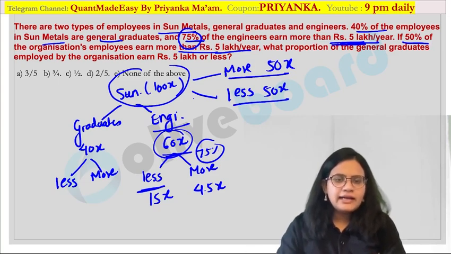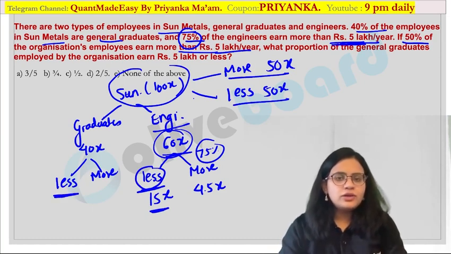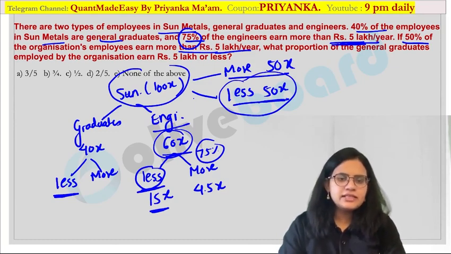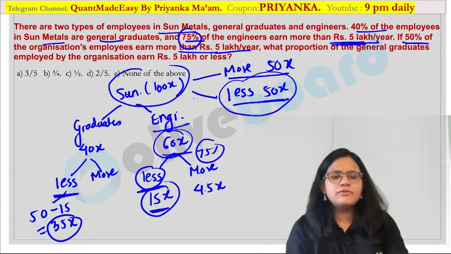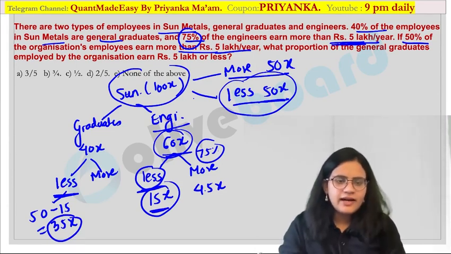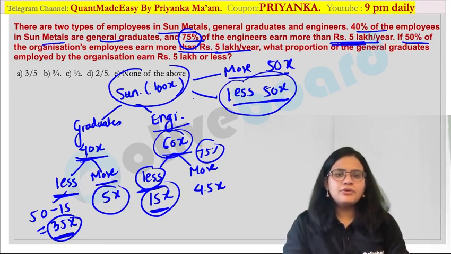Now I know that the less earning among engineers is 15x. So what would be the less value over here? Can you tell me? So total less value, less than 5 lakh, is 50x. Out of that, this is 15x. That means this value has to be 50 minus 15, or I can say 35x over here. Now if this value is 35x, obviously this more value is going to be 5x over here because the total is 40x. Are you getting my point?